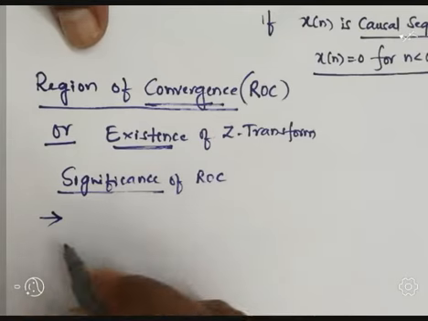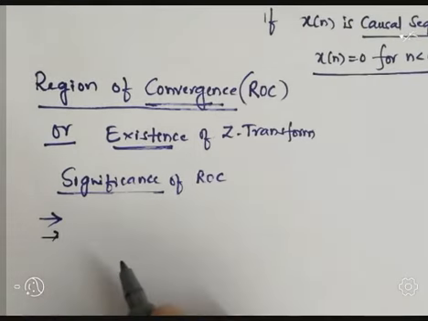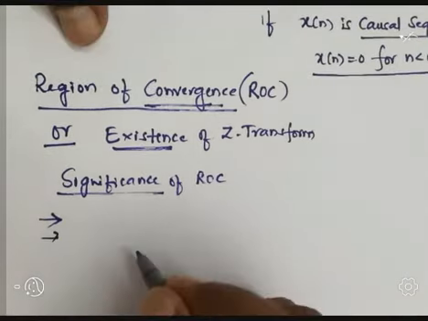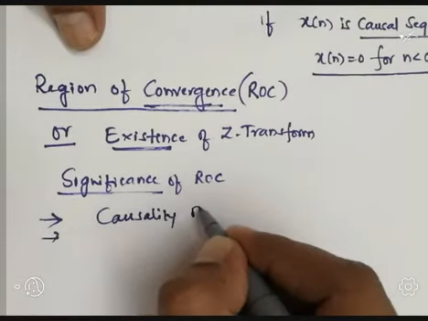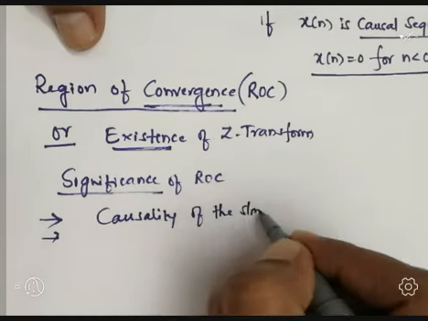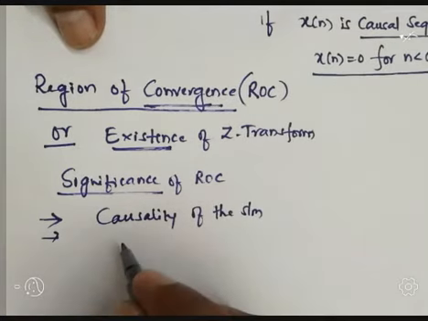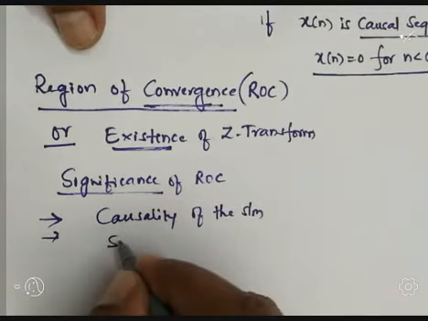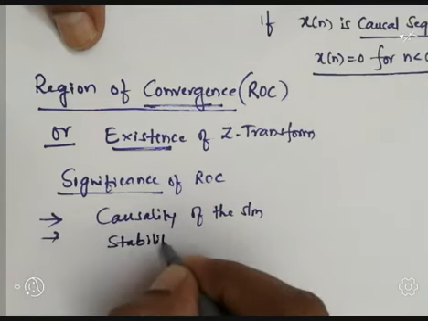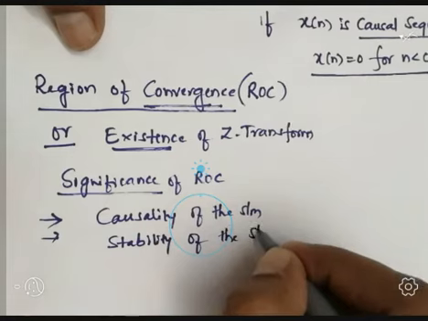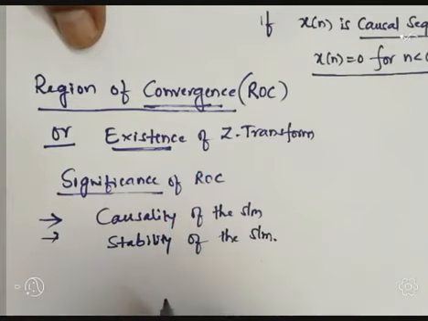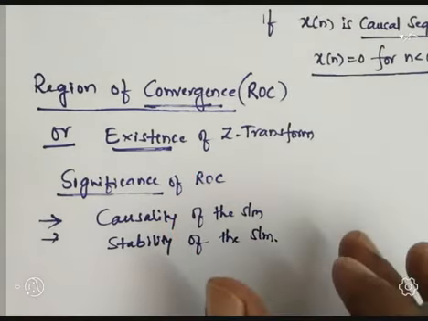Second point, ROC can be used to determine causality of the system. Third, ROC can be used to determine stability of the system. Okay, this is about region of convergence.